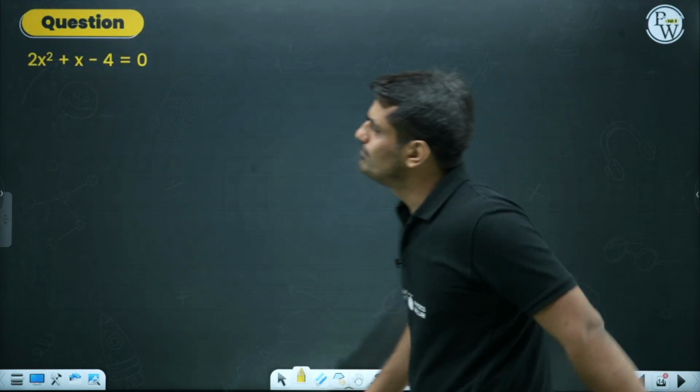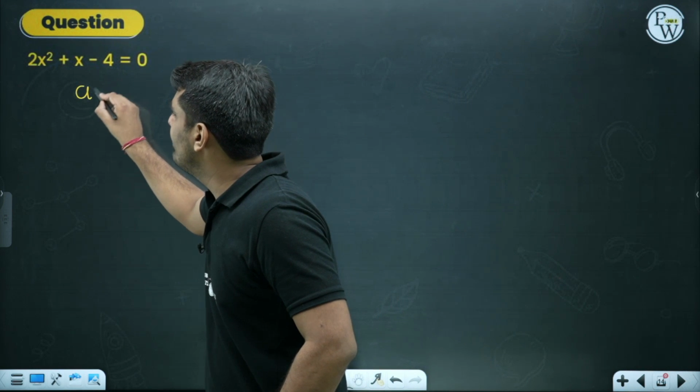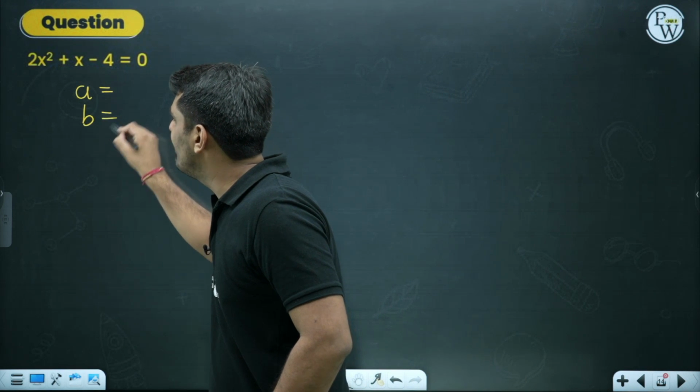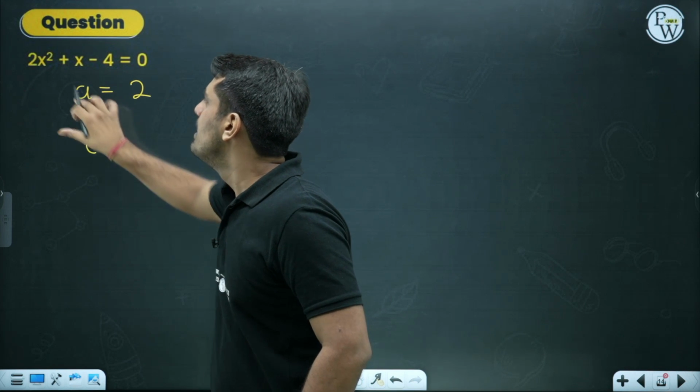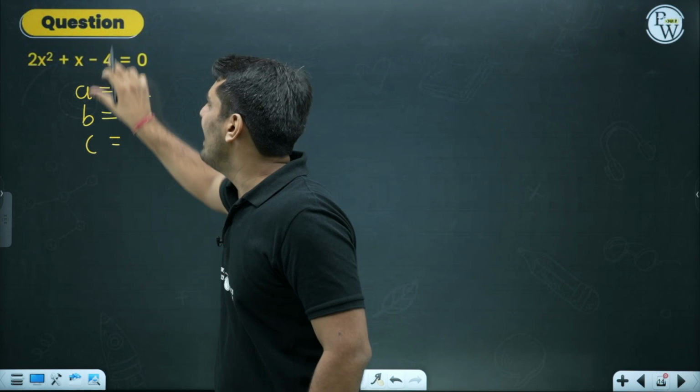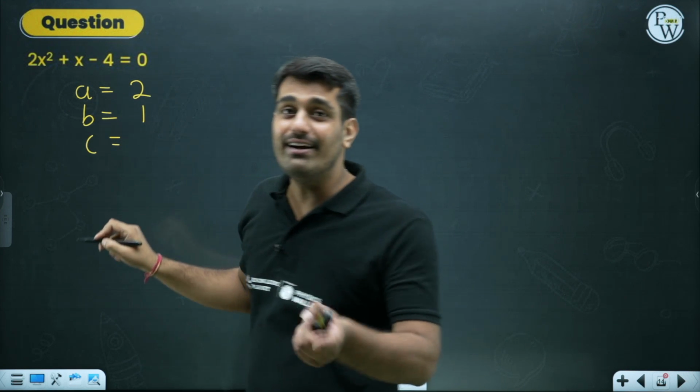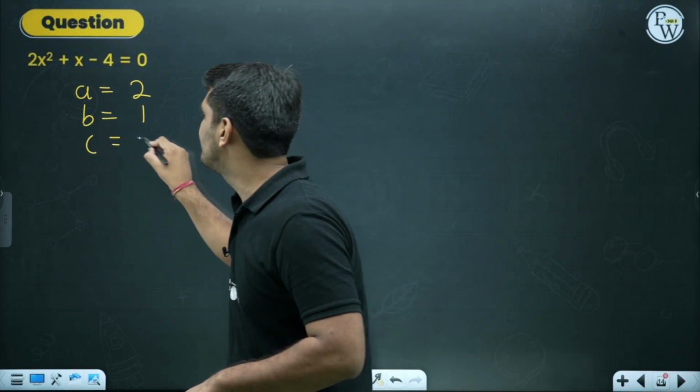Next question over here. Write down the values of A, B and C quickly without wasting any time. A being the coefficient of x square, B being the coefficient of x and C being the not-coefficient over here, that's a constant value, minus 4.